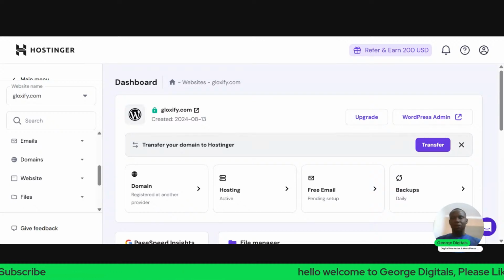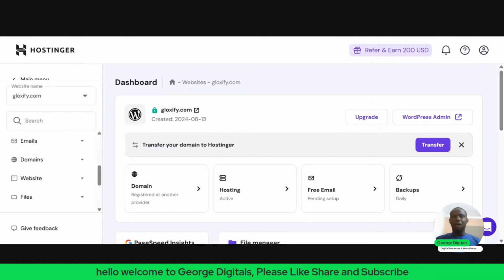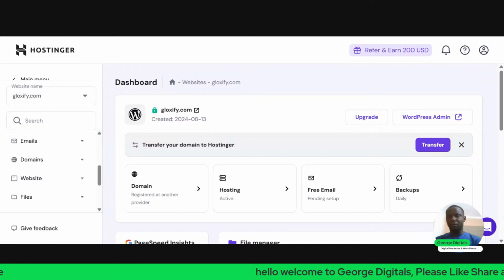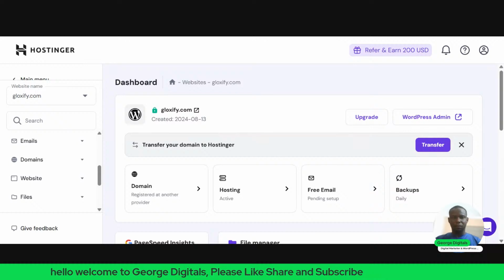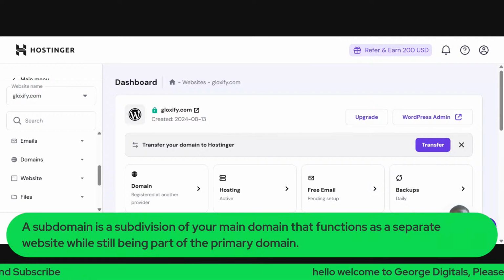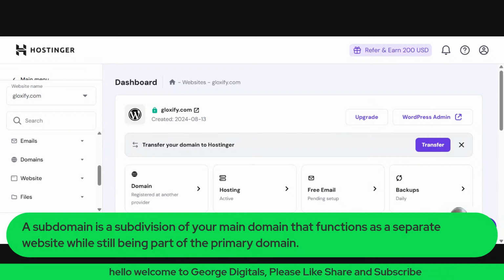So let's look at how to do that. So this is a subdomain. Now the subdomain is what we'll be using today.